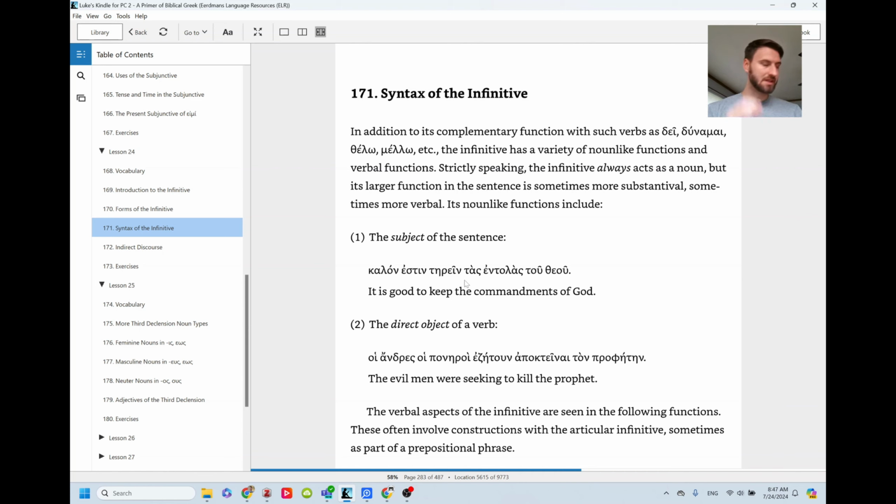Here it is good to keep the commandments, or to keep the commandments is good. So to keep there is standing in as the subject. Or in Philippians, when Paul says to live is Christ, to die is gain. To live, to die, those are standing in as the subjects.